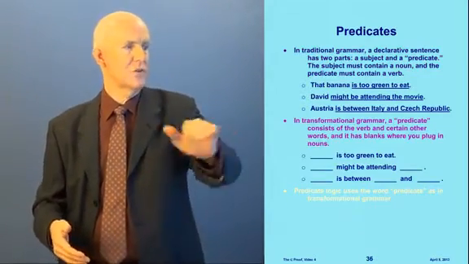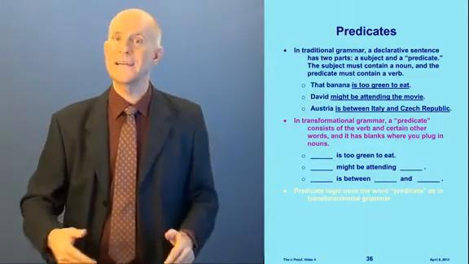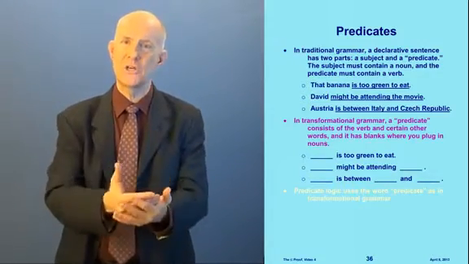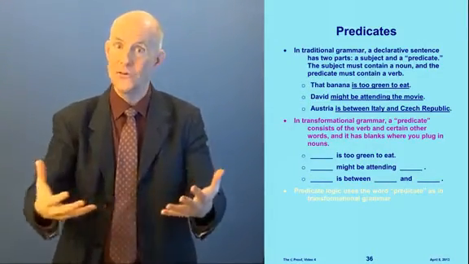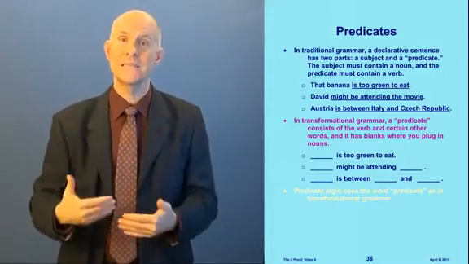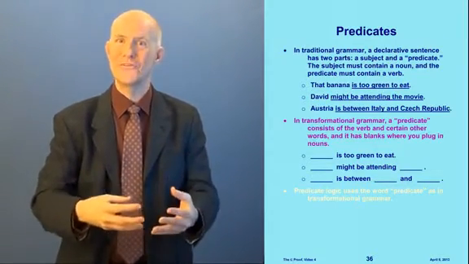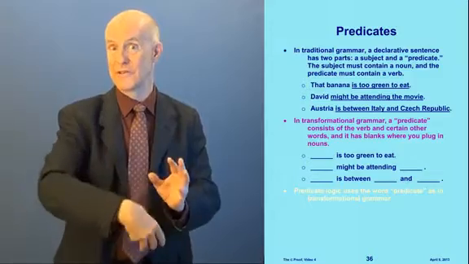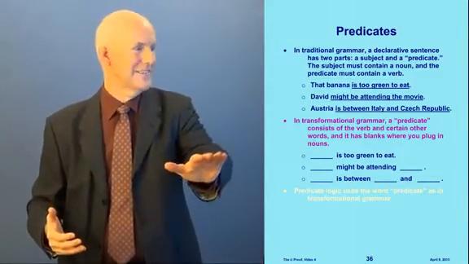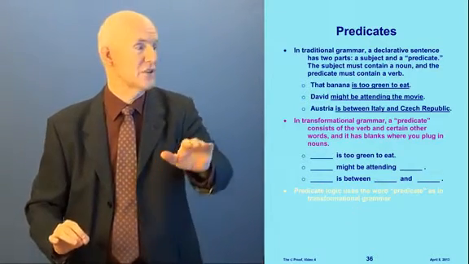Now, in transformational grammar, a predicate has a different meaning. Transformational grammar was created in the 20th century. It was a huge breakthrough, and it is so powerful. It actually underlies all spoken languages, and it relates directly to the way the human mind processes language. And it can be used by computers. That's the basis of software that translates, like from French to German or from German to Chinese. It's very fascinating stuff. Anyway, the word predicate has a different meaning in transformational grammar.